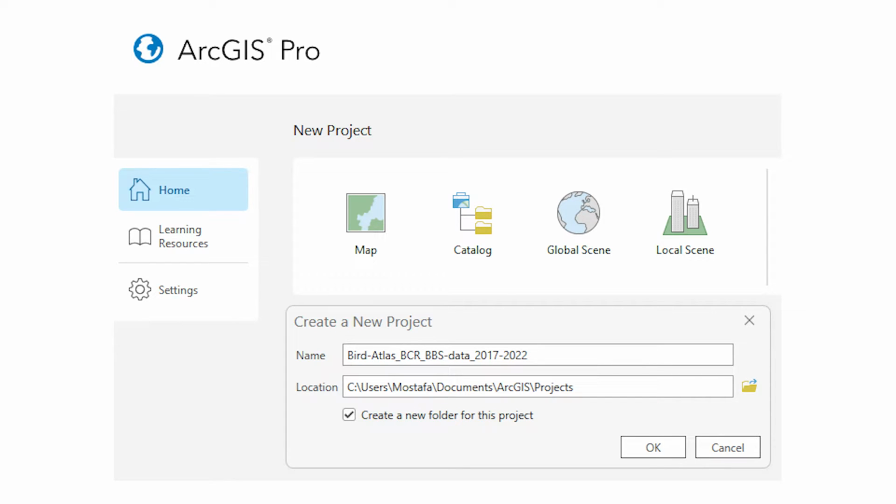Once you have the Atlas Generator folder unzipped, you'll need to add it to an ArcGIS project. So, in ArcGIS Pro, start a new project and then select Map. In general, it is best practice to use a project name that reflects the contents. Our suggestion is to start with the subject matter, followed by the geographic region, then the source of the data to be used, and then the time period. This way, when others try to import your custom project, it will be clear what is being imported.